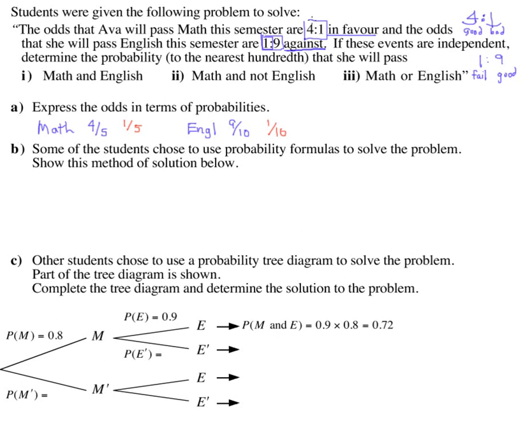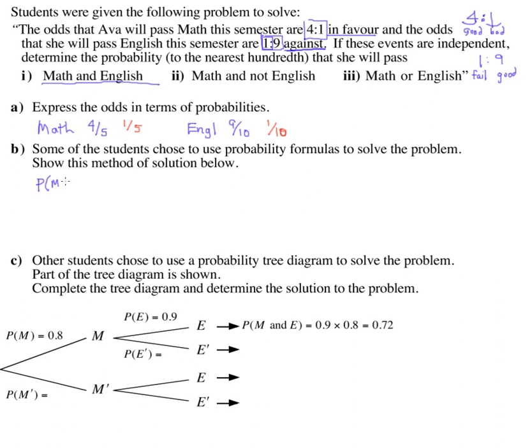Okay, so 4-1 in favor means 4 good things to 1 bad thing. 1-9 against means 1 bad thing to 9 good things. And you use those to make your probabilities like we have down here. Once you have probabilities, this question is nothing really different anymore. Showing answers to these questions using probability formulae, the chance of passing math and English, I'll write out the first one in detail.